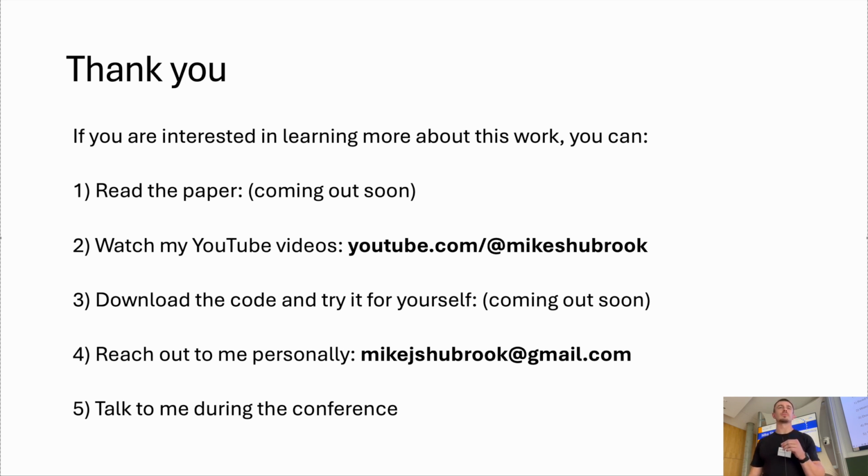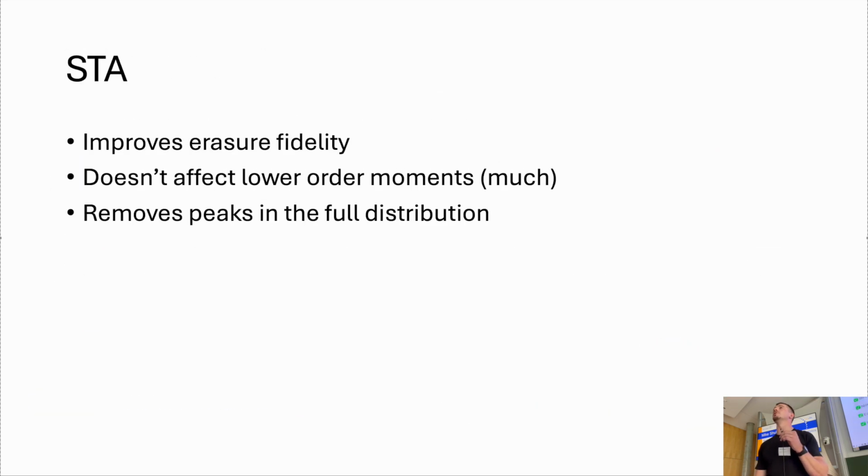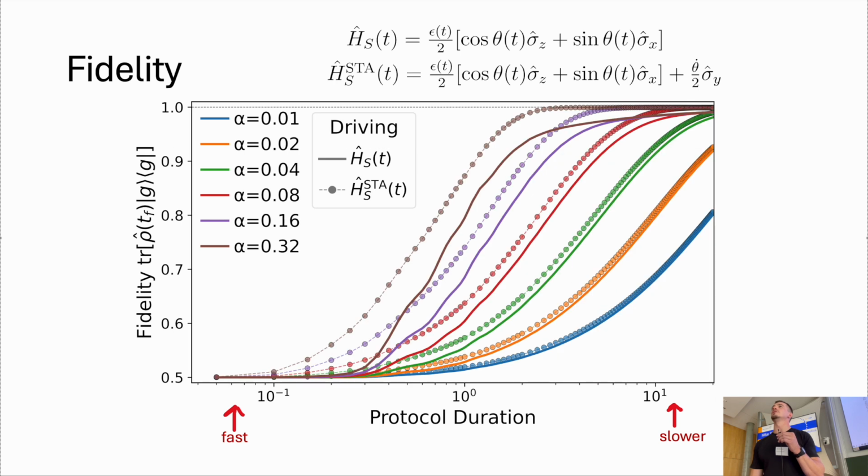So when you use the shortcuts, are these shortcuts calculated assuming unitary evolution? Yes, they're assuming closed evolution. Sorry, I should have mentioned what the shortcut was. It's essentially an instant turn on and turn off of this term at the end, theta dot over 2 sigma y. So that is possibly the cause of these oscillations in our distribution. But again, we're not too sure.